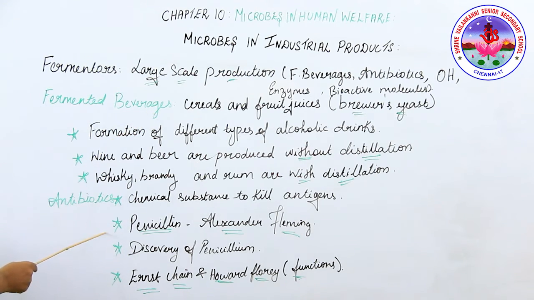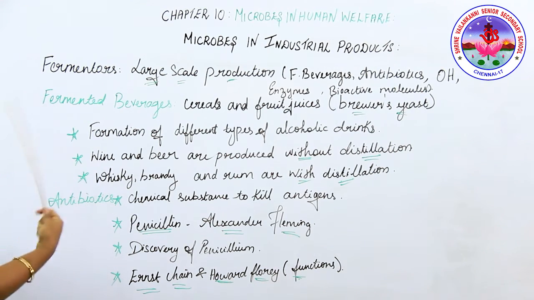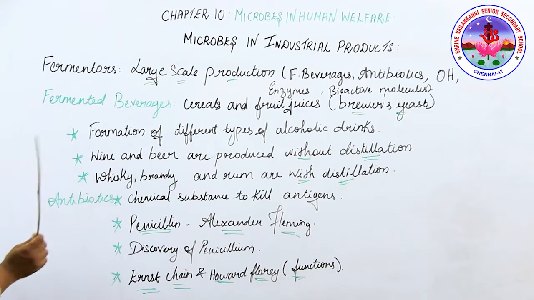Next we're moving on to study antibiotics. Why do we need antibiotics? When you are infected with foreign particles called antigens, our immune system has enough power to produce antibodies to kill the foreign particle.